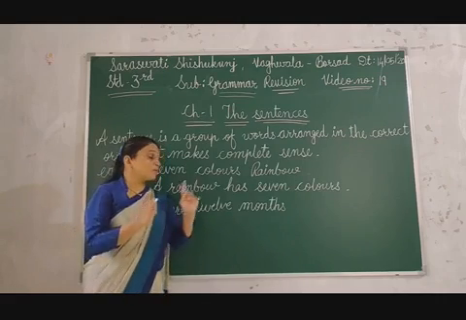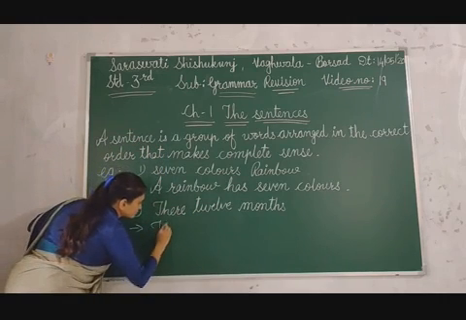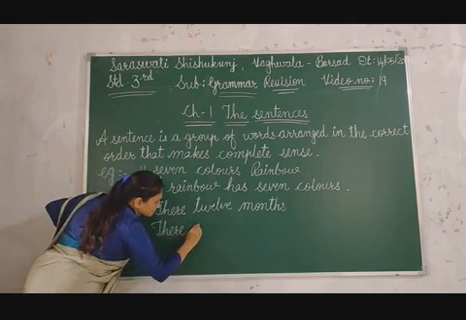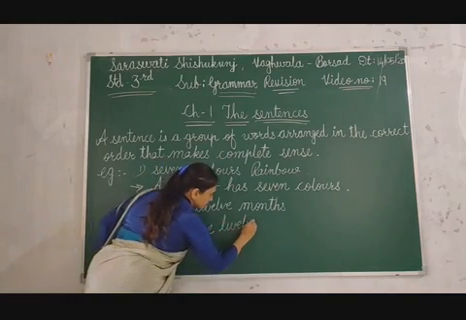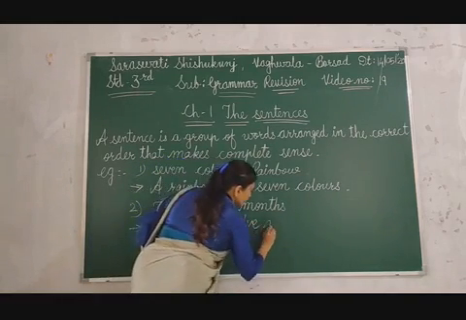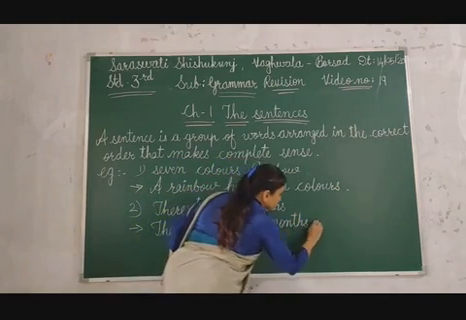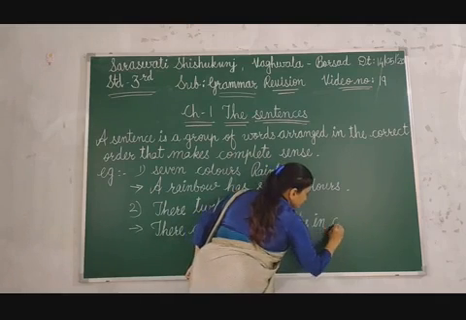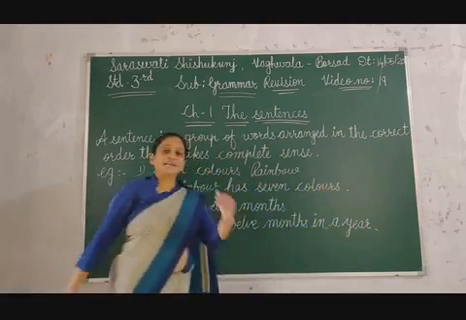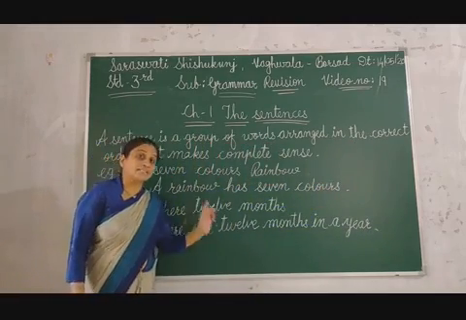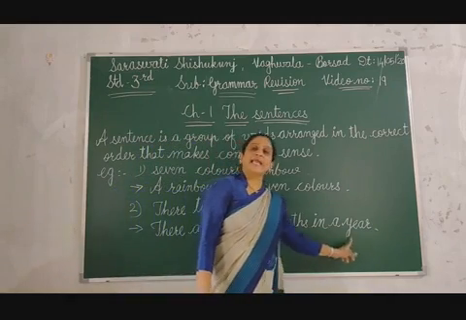Am I right? So now let me write the answer which is meaningful. Now you can read the sentence. Now it is a meaningful sentence. There are 12 months in a year.